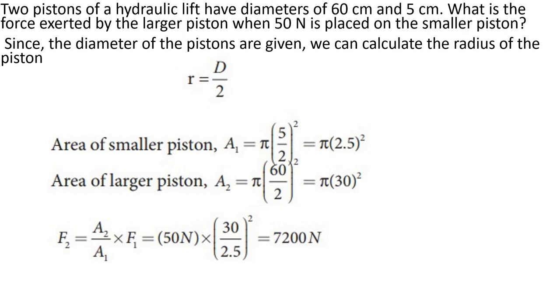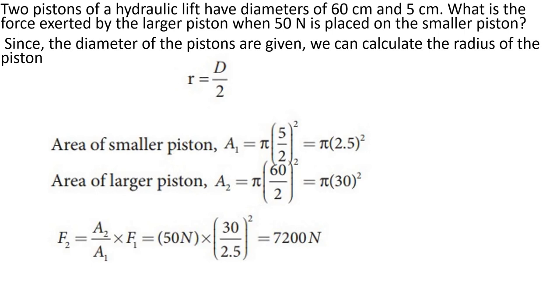Here pressure remains the same, no? F1 by A1 equals F2 by A2 according to Pascal's law. So F2 can be found as A2 by A1 into F1. A2 is pi into 30 square divided by A1, pi into 2.5 whole square.